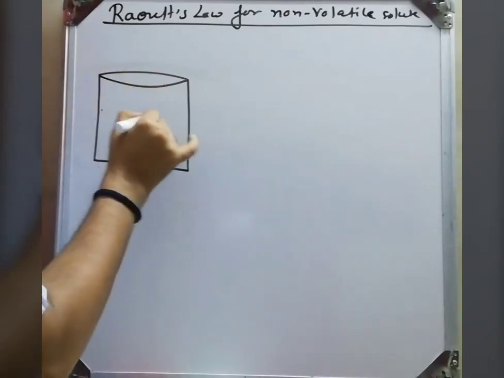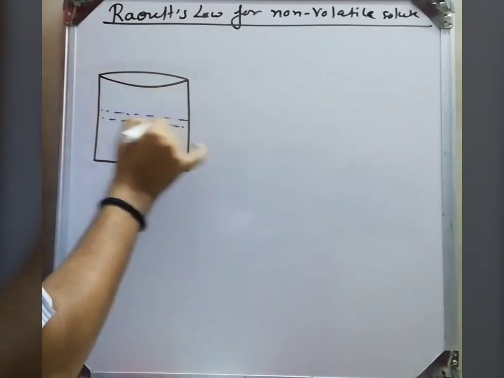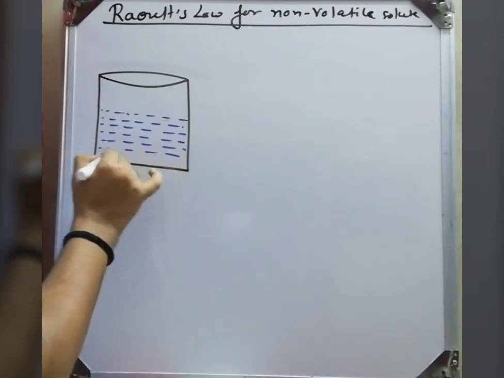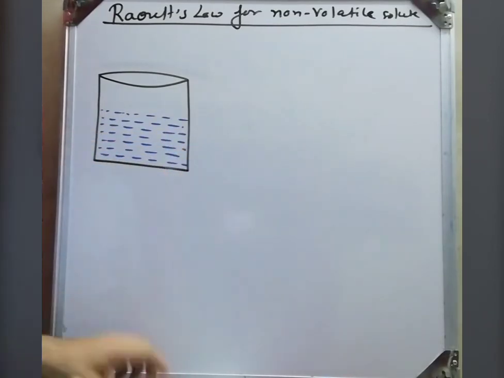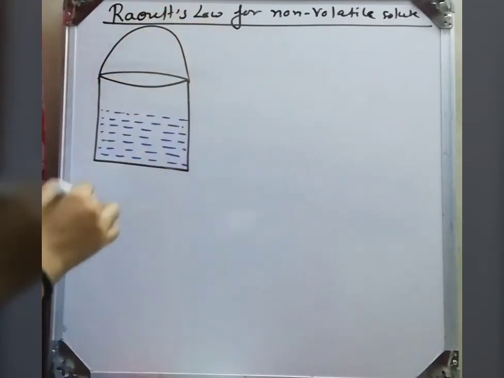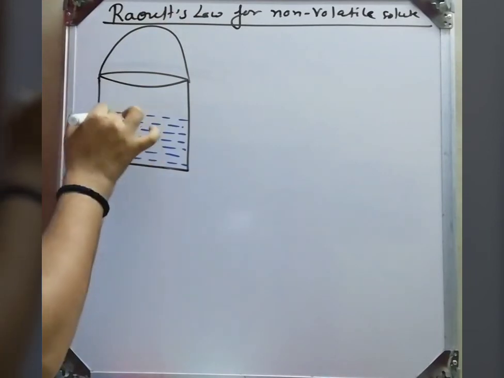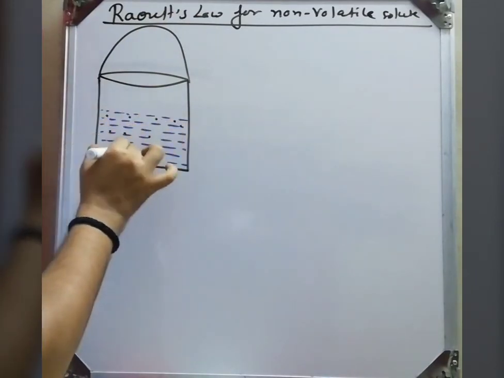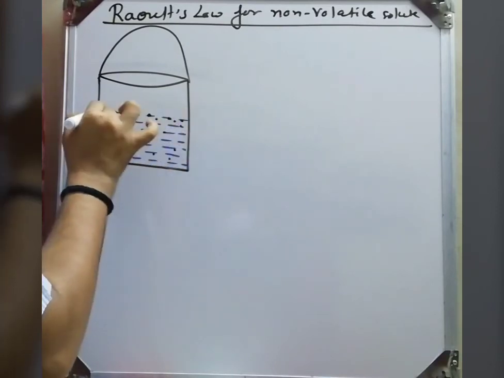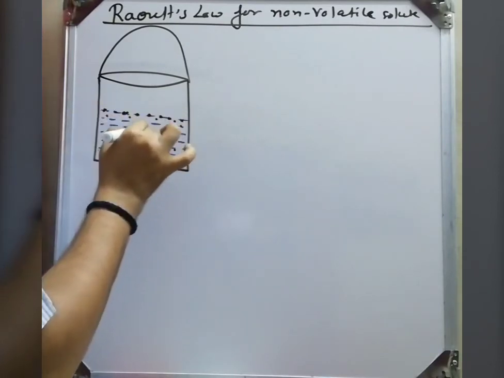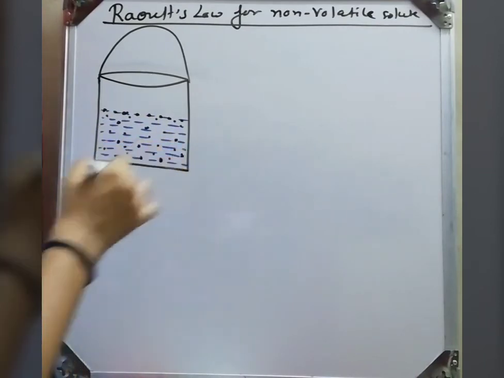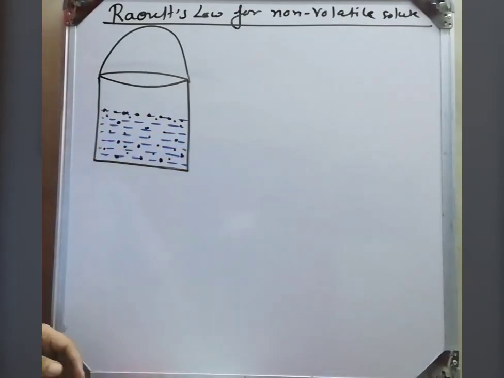So this blue color, I am taking this solvent which is volatile like water, and I will cover this container. And this dotted black dot, what am I taking? Solute, non-volatile solute like urea, sugar, glucose. A non-volatile, non-electrolyte solute I am taking here.